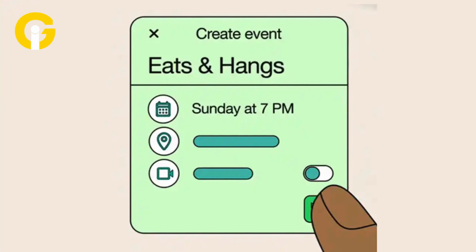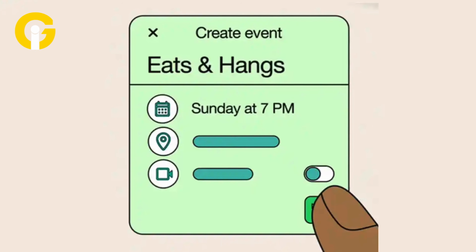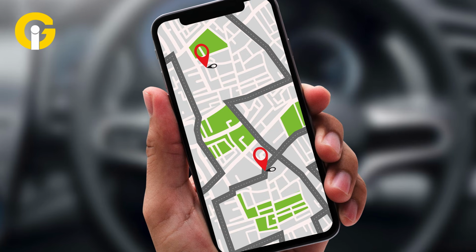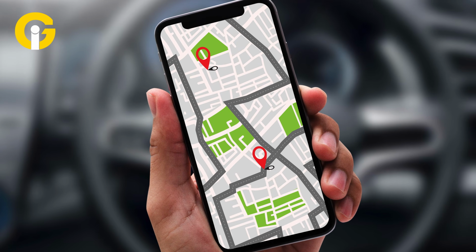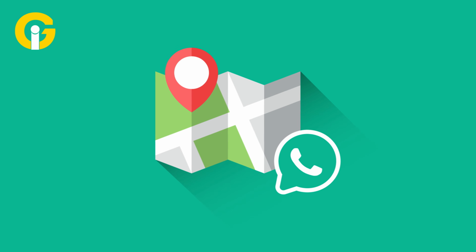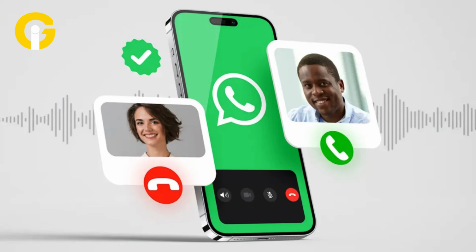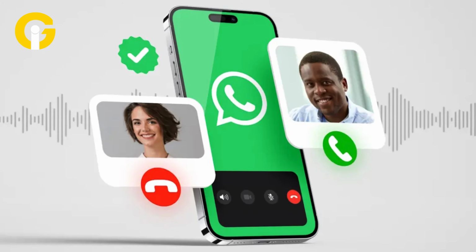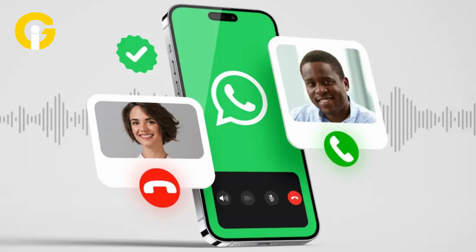Additionally, users will have the option to specify an end time for the event, making it easier to define the duration. An optional location can also be attached to the event, enabling participants to know exactly where the meeting will take place. Moreover, to make it convenient for virtual meetings, WhatsApp also allows users to link events to start an audio or video call when it begins.